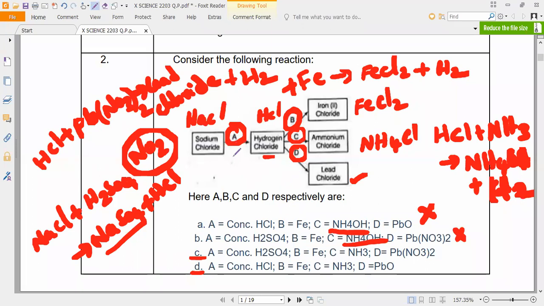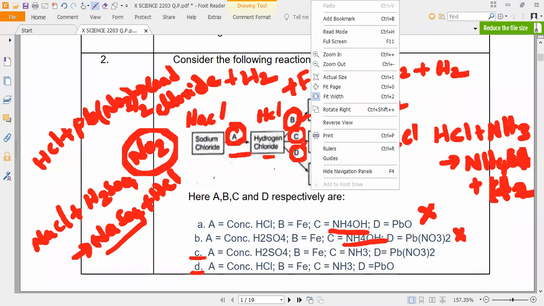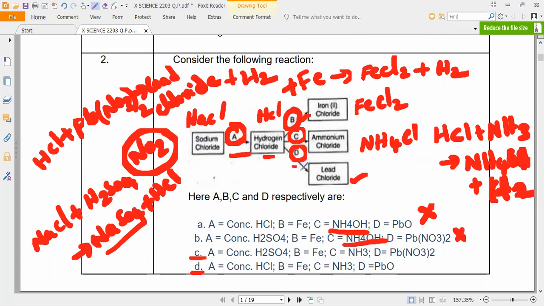So what is ABCD? A is H2SO4, B is iron, C is ammonia, and D is lead nitrate. Is it okay? This is one question which is a little bit more complicated unless you are very fast. For me it takes very little time because I have knowledge of this. Some of you can be experts. So first, easy guessing.